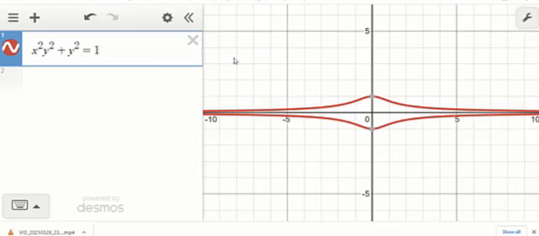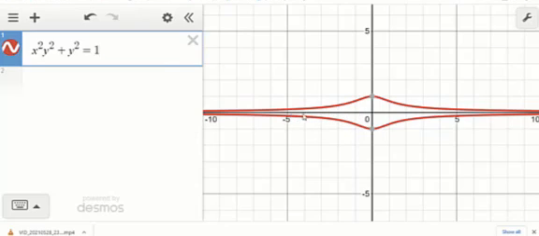So this is the curve x square y square plus y square equal to 1. When we put the coefficient of x square equal to 0, we get y square equal to 0. So y equal to 0, the x-axis, is the asymptote.